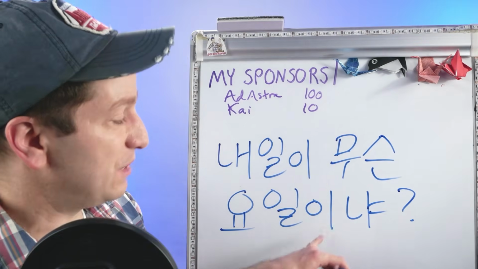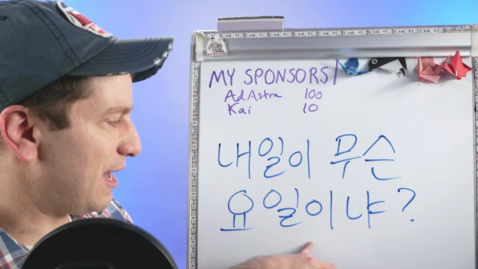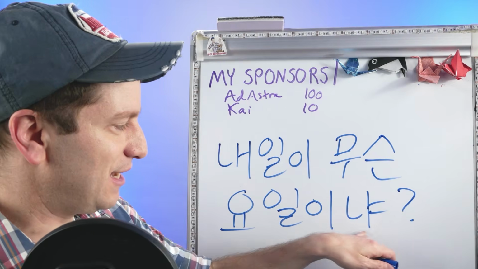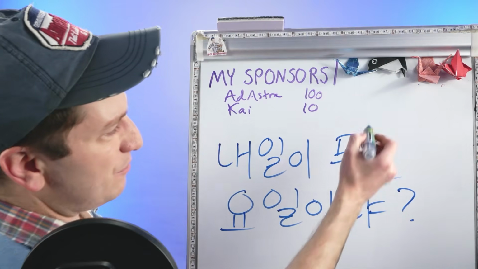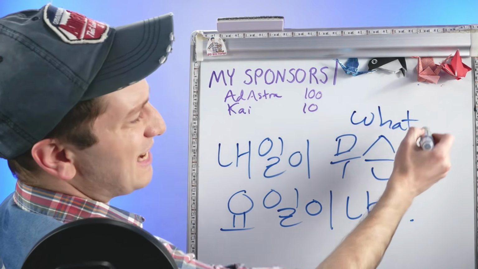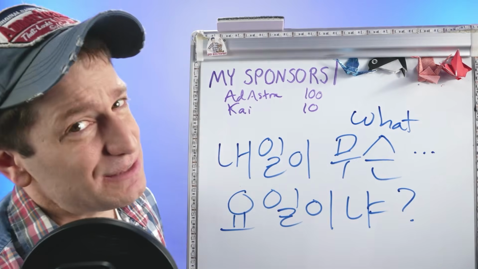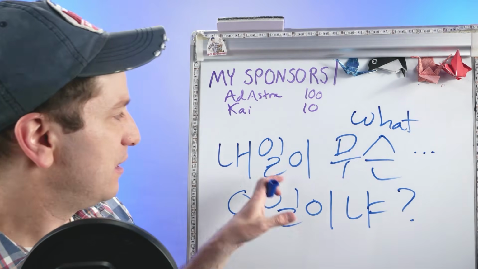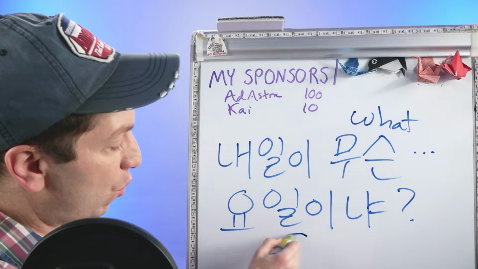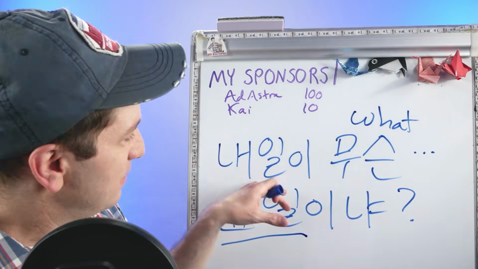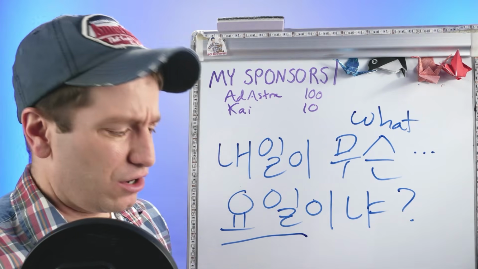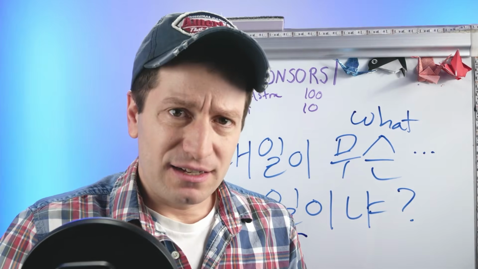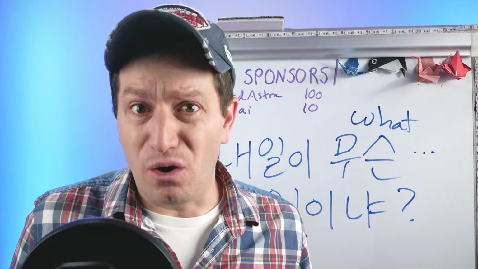This one is the verb 이다, to be. So 이다, again, you just take the verb stem, 이냐. 내일, tomorrow. 내일이 무슨? 무슨 means what? And it's an adjective. That means it has to be followed by a noun. 내일이 무슨? 요일. 요일 is the day of the week. 내일이 무슨 요일이냐? So what day of the week is tomorrow?